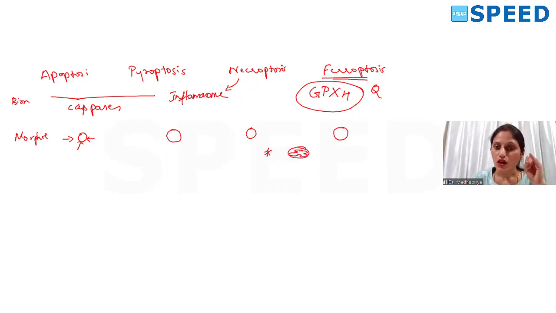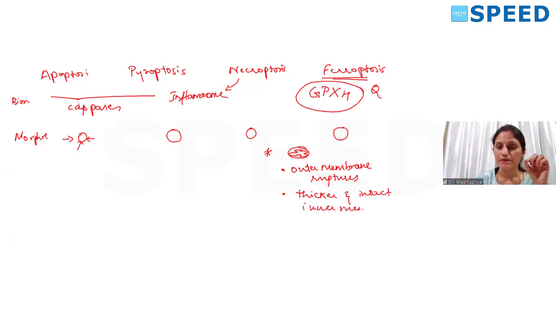The mitochondrial outer membrane ruptures. That is the first point. The inner membrane is intact and thicker. And there is reduced or absent cristae of the mitochondrial inner membranes.